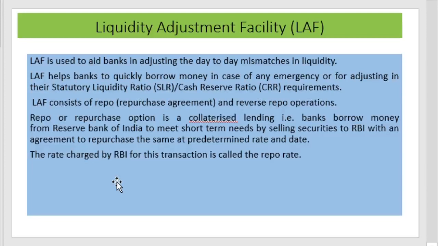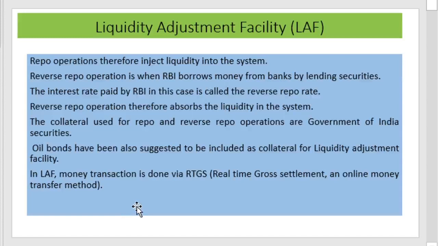One is the open market operation. In both cases, we know that the mechanism is buying and selling of securities. Here, there will be a condition or agreement to purchase the same at a predetermined rate and date. The rate charged by the RBI for this transaction is called the repo rate. Repo operations therefore inject liquidity into the system.